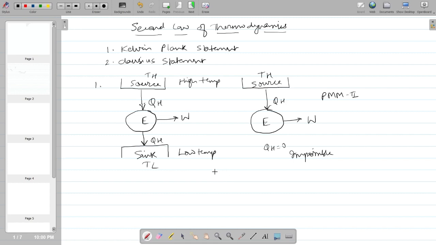Considering the efficiency for the Kelvin-Planck statement, it can be written as output upon input.